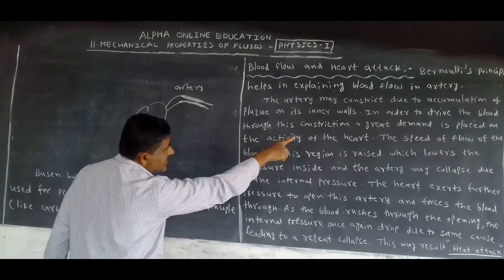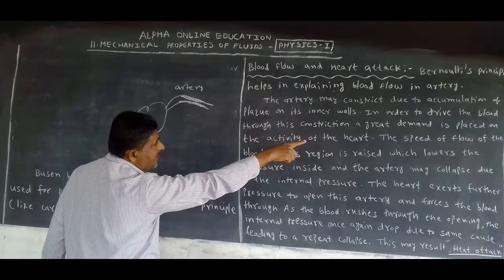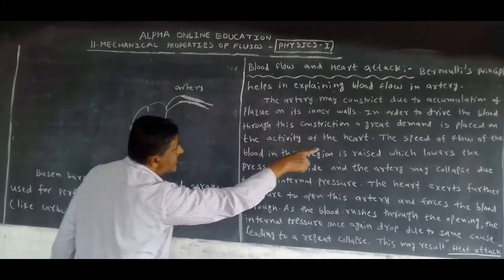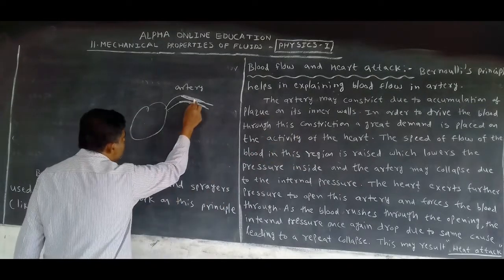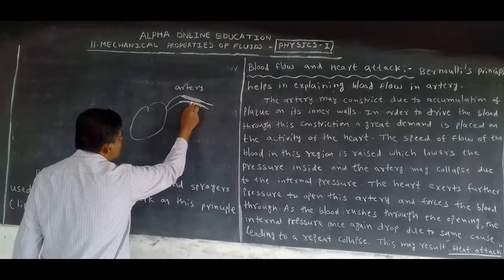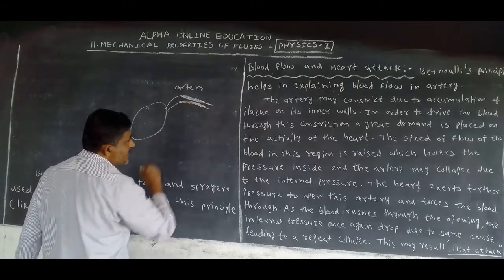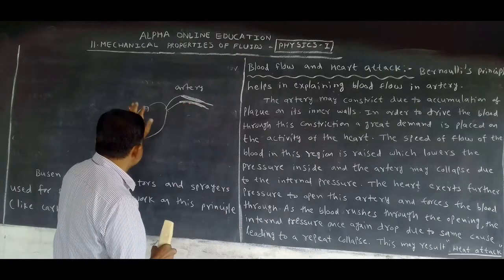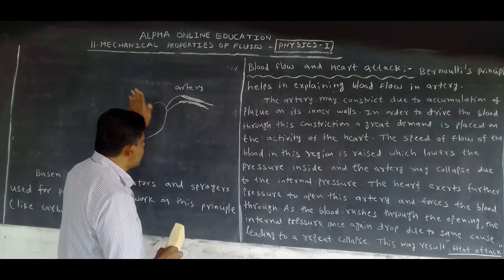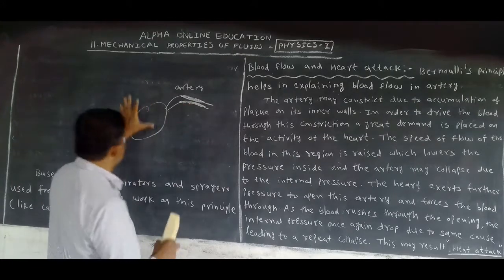Through this constriction, a great demand is placed on the activity of the heart. Why? At this place the radius decreases, so the heart gets more demand and must do more work.